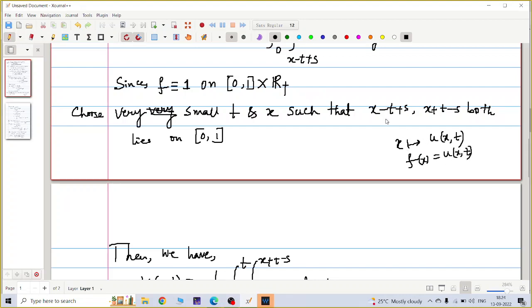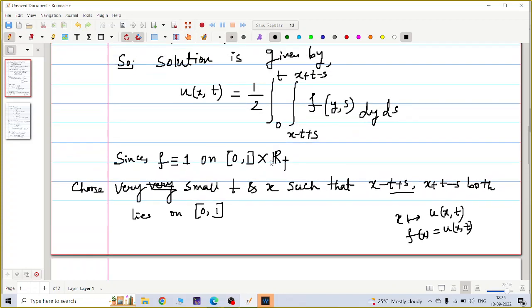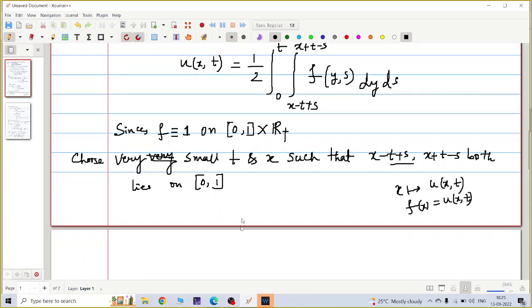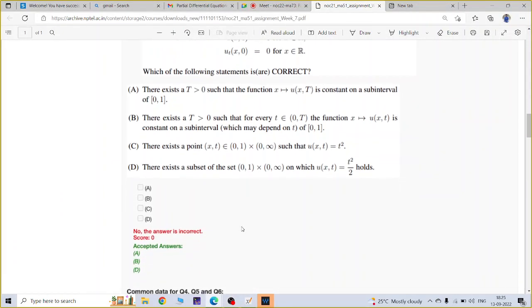So the subinterval may depend on t because I am fixing this number between 0 and 1, because my f is given only on this closed interval 0, 1. That's why the subinterval may depend on small t. Is it okay? Yes, sir.